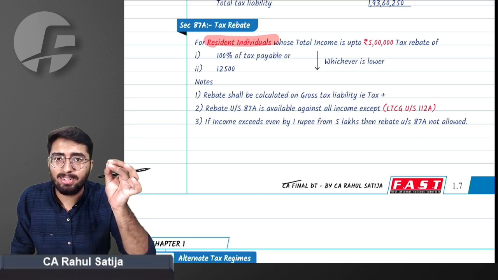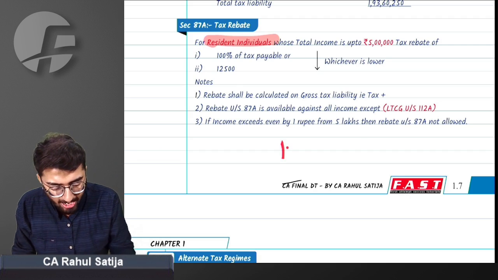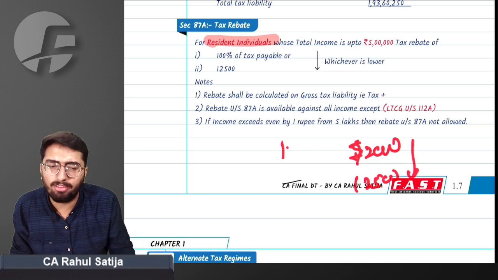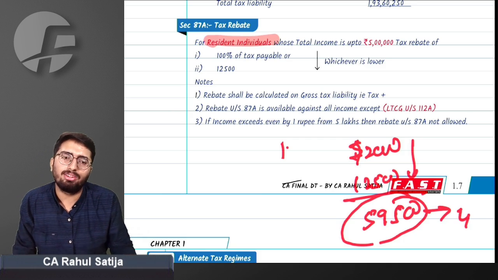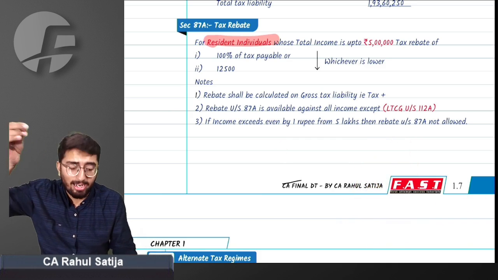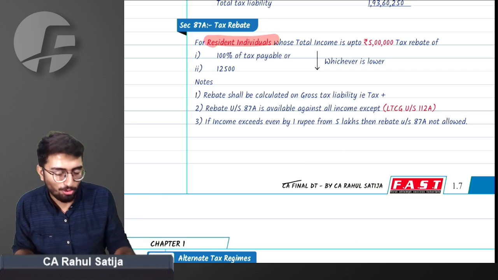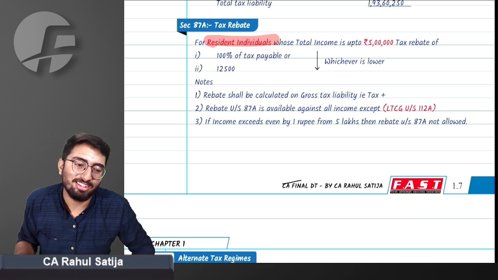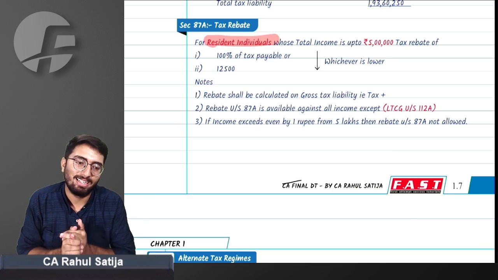Once you have finalized the taxes, you have to add education cess on that. Like for example, in our case, we had 72,000 rupees of tax, less 12,500 rebate, whichever is lower. So our tax liability turned out to be 59,500. Now you have to add education cess on this. You don't have to add education cess while calculating taxes for rebate purposes. Did you get this point? I hope you did understand what I'm trying to say. These all were very basic concepts. After this, we'll be starting with the concept of capital gain.